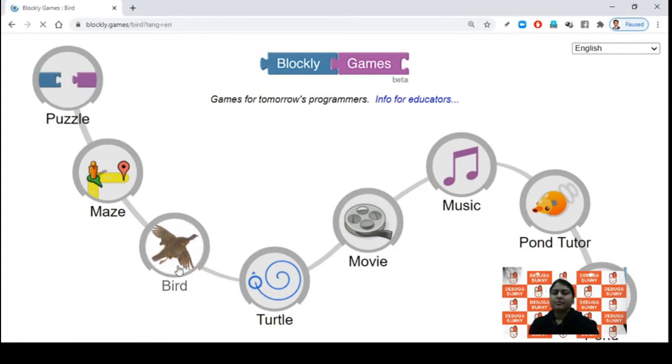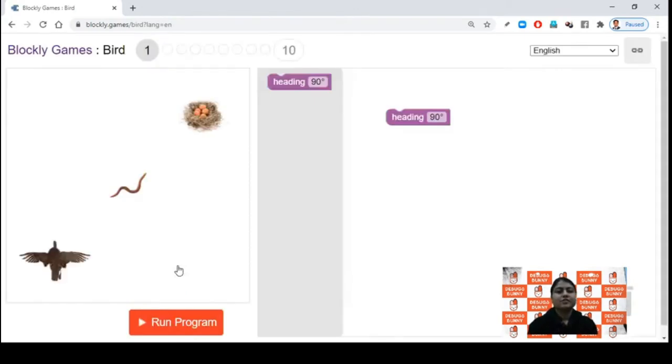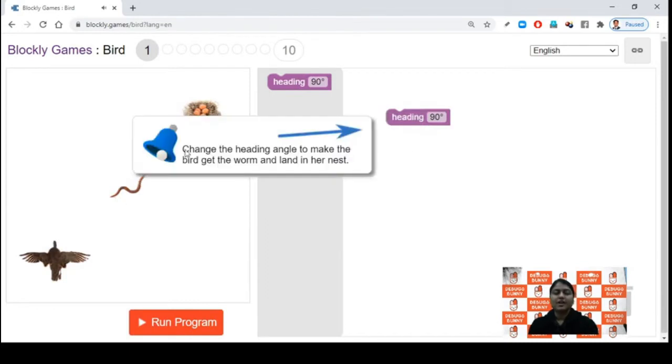So in the bird game, first level is for the introduction. So here is the bird, worm and the nest. Bird wants to reach the nest, but the condition is he needs to take the worm first.